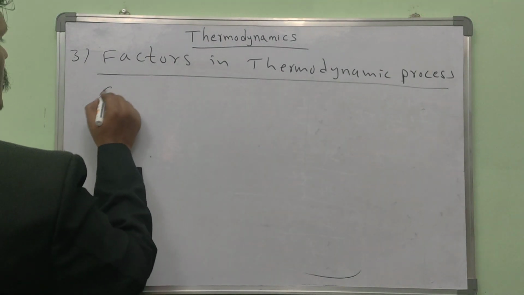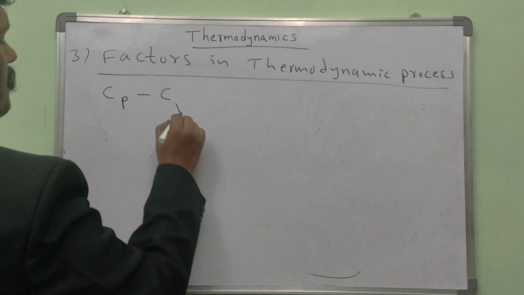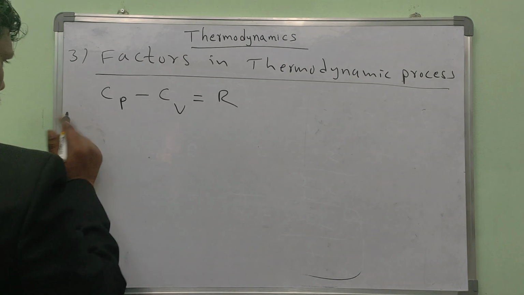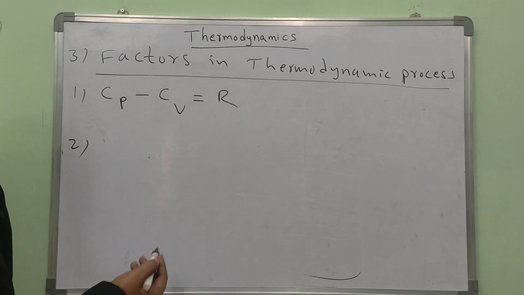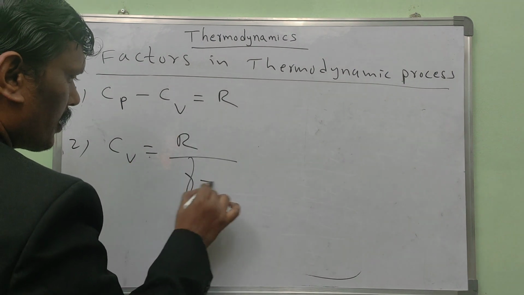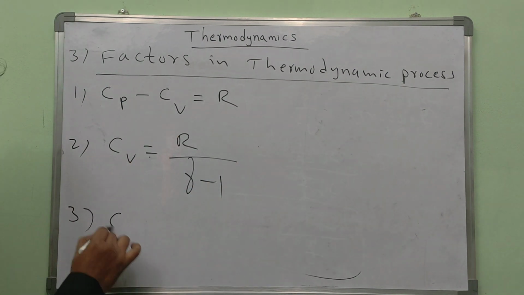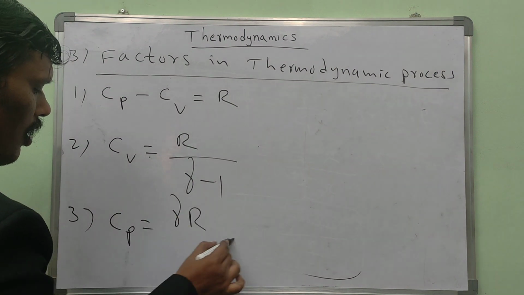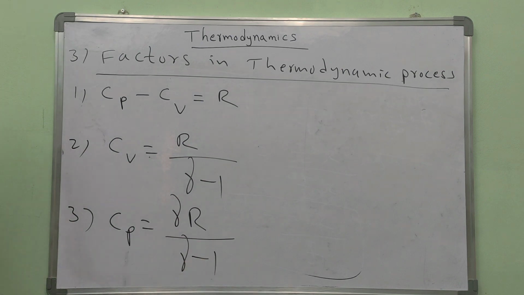And the most important relation between Cp and Cv is Cp minus Cv is equal to R. We know that. And in terms of gamma, Cv is equal to R by gamma minus 1, and Cp is equal to gamma times R by gamma minus 1. These are the required relations to solve the problems.